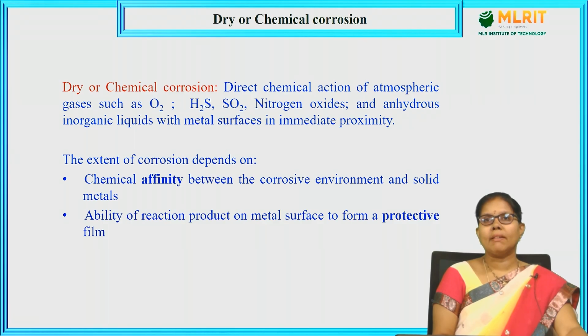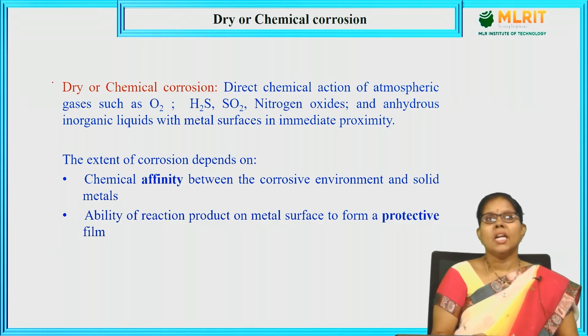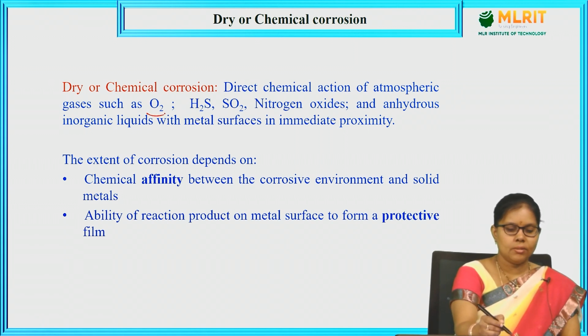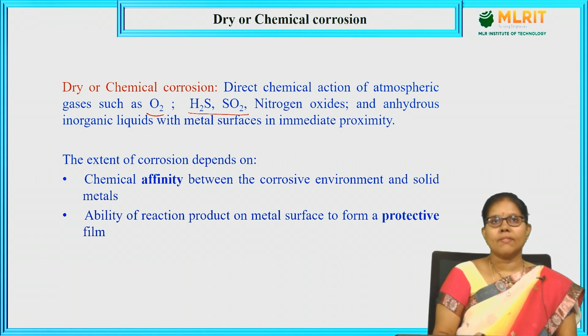What is meant by dry or chemical corrosion? Dry or chemical corrosion is nothing but the direct chemical action or direct chemical attack theory. It is the action of atmospheric gases like oxygen, H2S, sulfur dioxide, nitrogen oxides, and anhydrous inorganic liquids with metal surfaces in immediate proximity.